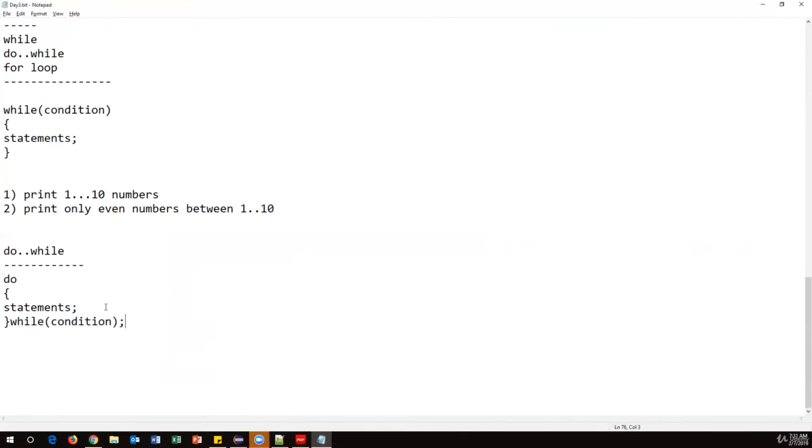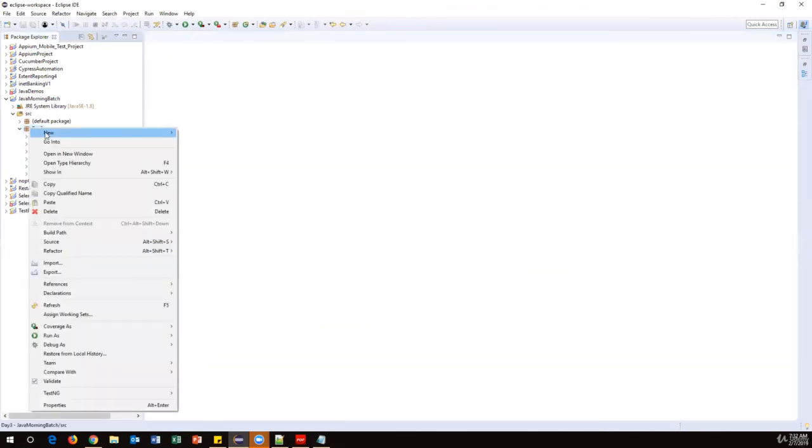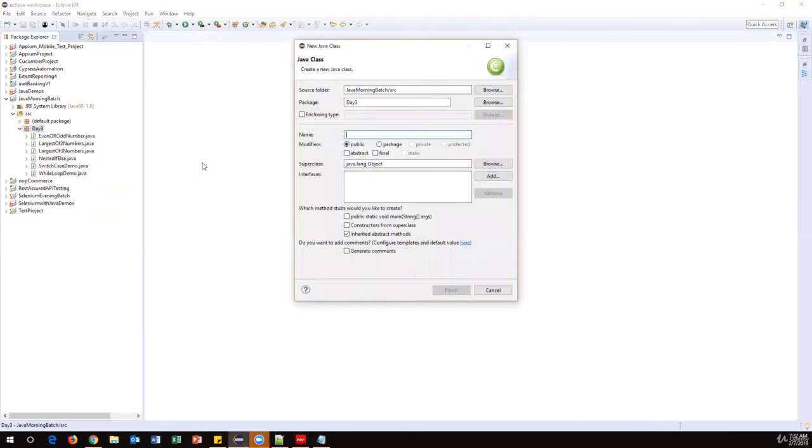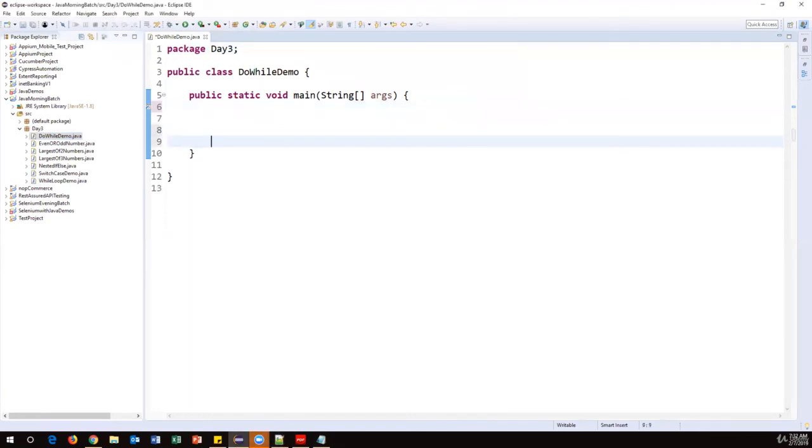Let's see how we can use this. I'm going to use the same example by using a do while loop. It's very rare that we use this. So let's say DoWhileDemo. Take this main method and then finish it. I'm just using the same example, and this time I'm going to use do while. It's very simple. So initialization: I want to print 1 to 10 numbers again.